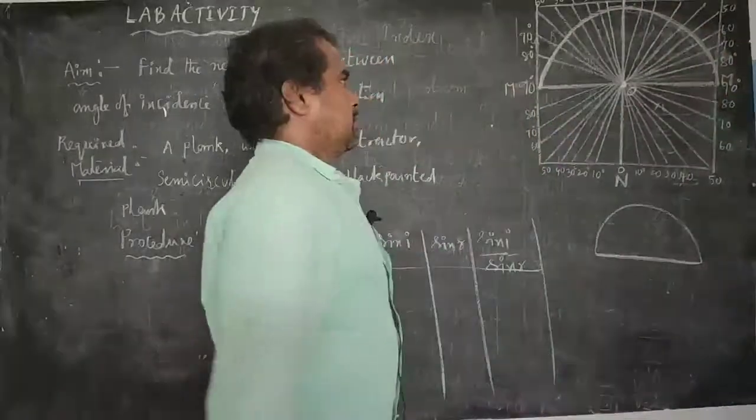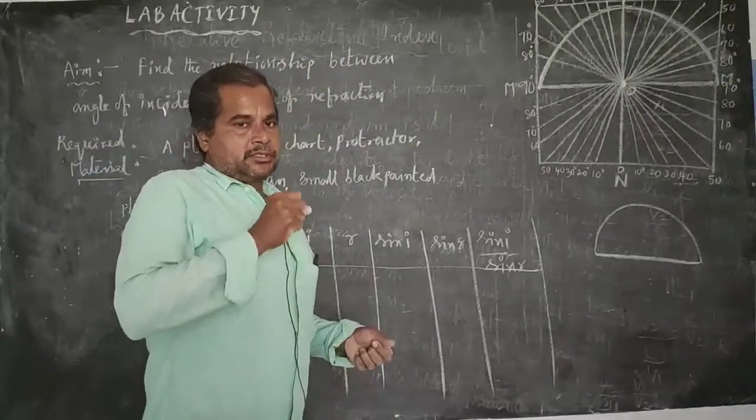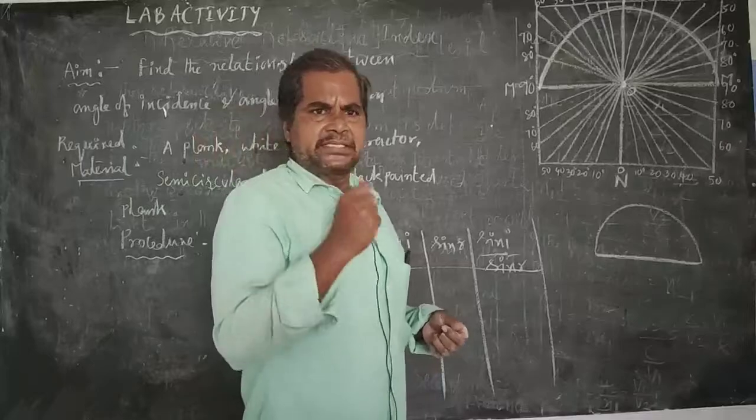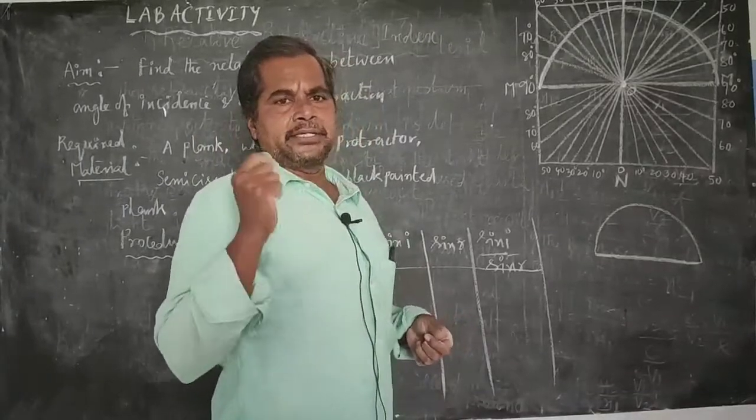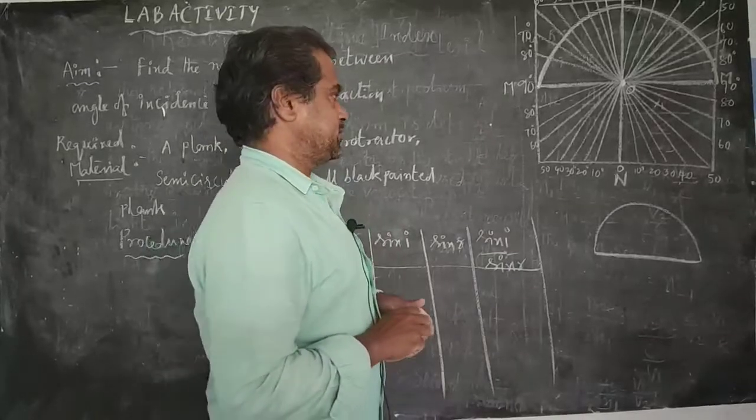Okay. Now we are taking one laser light. What is the laser light? It emits a sharp light ray. That's why we are taking one laser light.